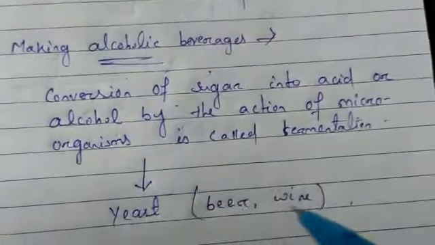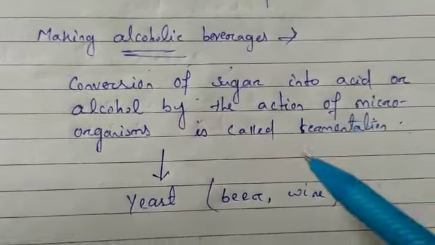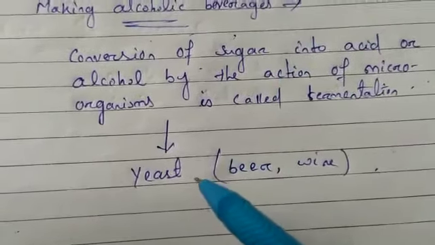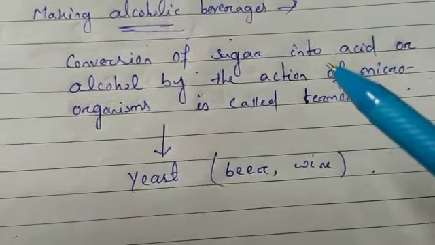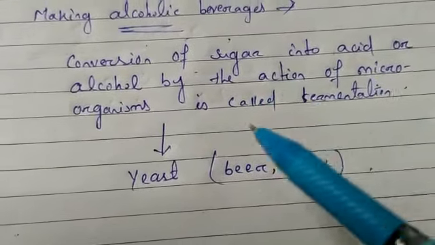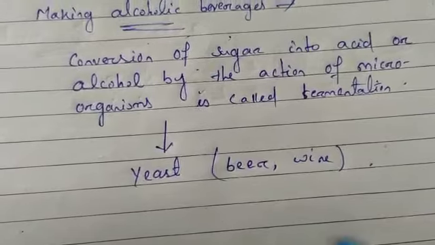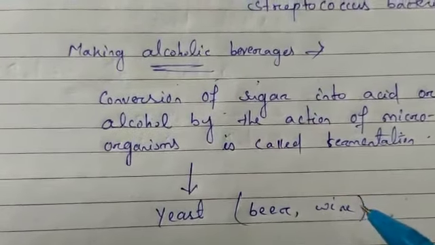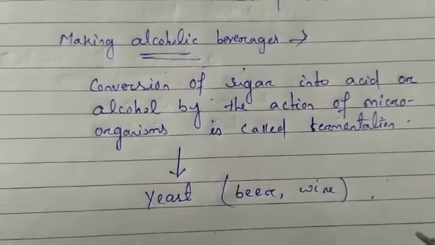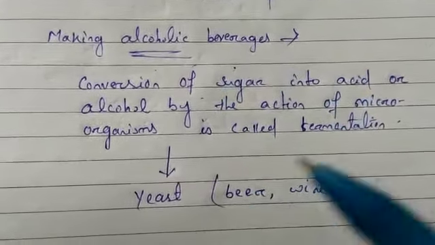So the process where sugar is converted into acid or alcohol by the action of microorganisms is called fermentation, and mostly yeast is used for fermentation. Yeast is added to barley, grapes, rice, and wheat to produce beer and wine. Along with these, microorganisms are also used in the production of vinegar, toothpaste, and pickles. For all these things also, microorganisms help us.